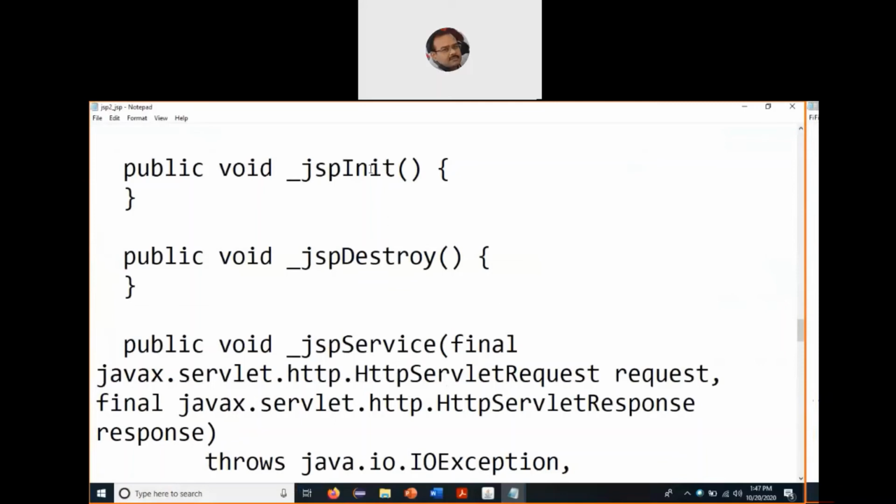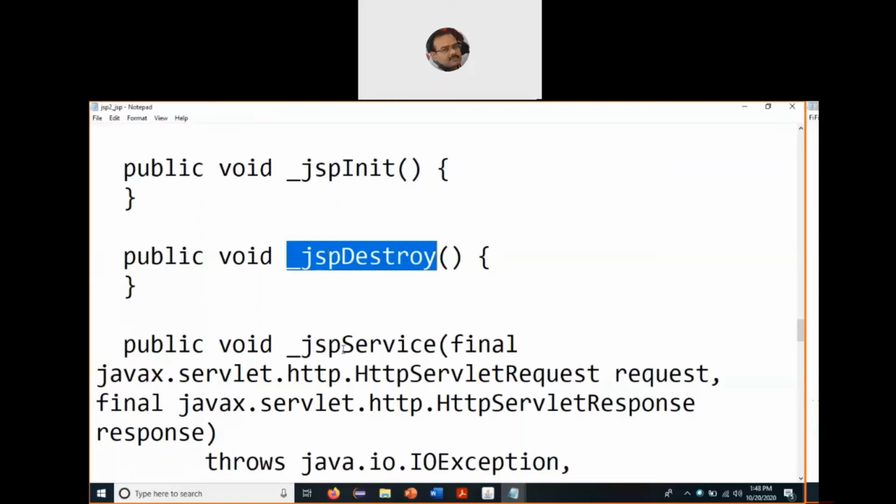For each and every function, we'll have a matching underscore JSP function. Just like in the generic servlet we say init, in the JSP we'll say underscore JSP init. JSP is written in lowercase. Just like we have a destroy function in the generic servlet, here we have an underscore JSP destroy function, which will do the same task which was being done by the servlet.